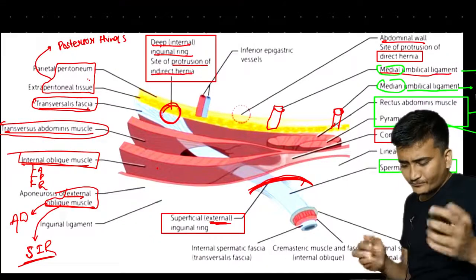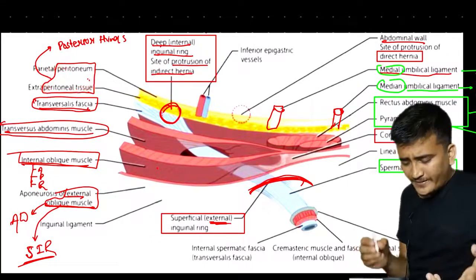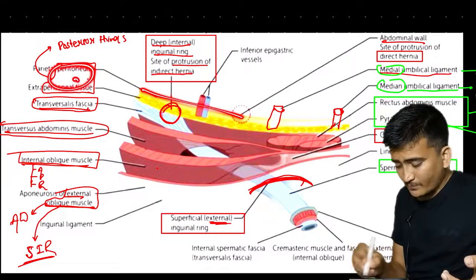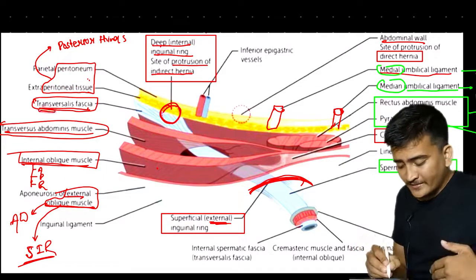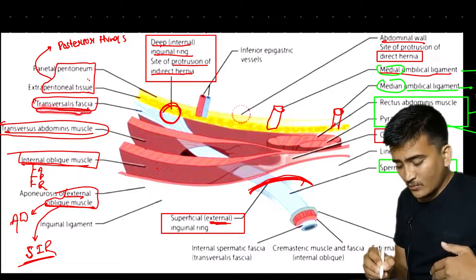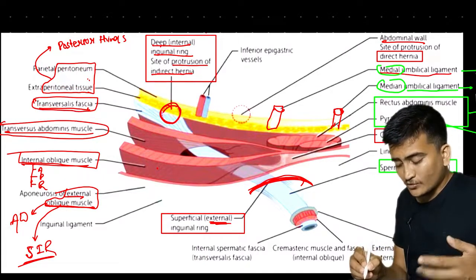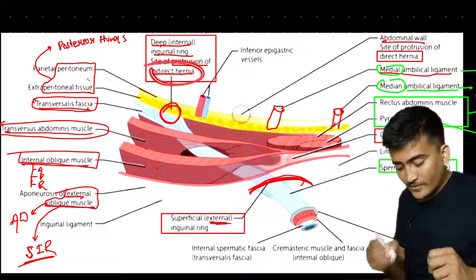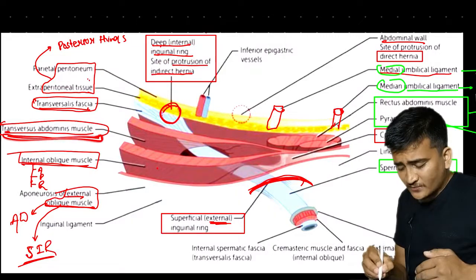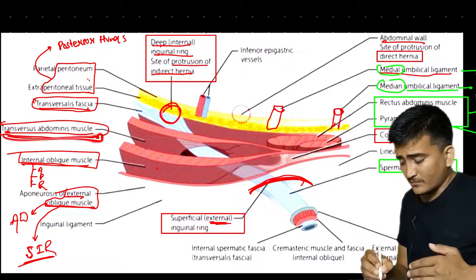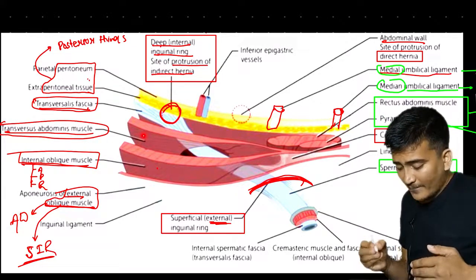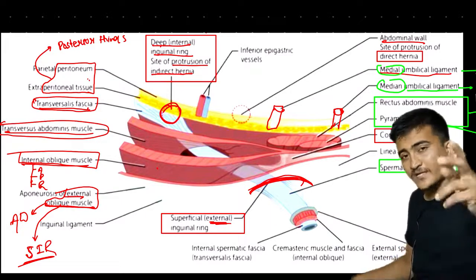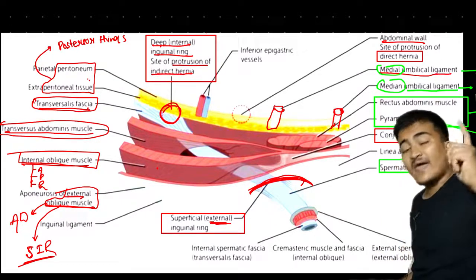Similarly, we began with the peritoneum. As you can see, the peritoneum is the most posterior thing, and then anterior is the transversalis fascia. What was transversalis fascia contributing? It was contributing the deep inguinal ring. Deep inguinal ring was also the site of hernia. Similarly, another is transversus abdominis. What was it doing? Transversus abdominis muscle was not forming the anterior wall, it was just forming the posterior wall and the roof.